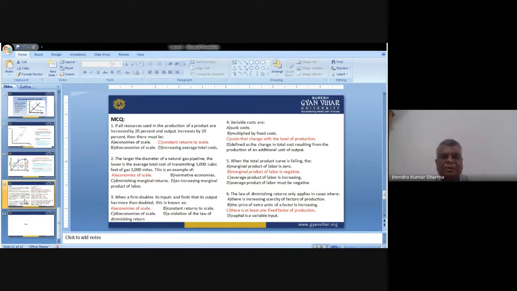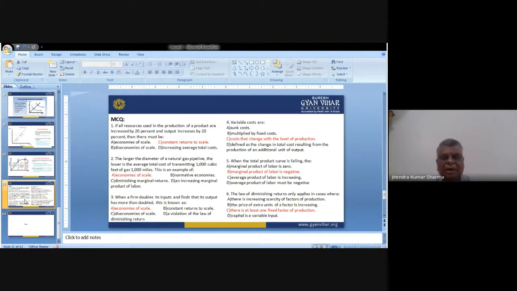The first question is, if resource use in production of a product is increased by 20% and output increases by 20%, then there must be what do we say? It means that both things are the same. So the second law, constant return to scale, we can say, because this is the correct thing. It means we are applying 20 in input and the same we are getting 20 in output. So constant return to scale is the correct answer.